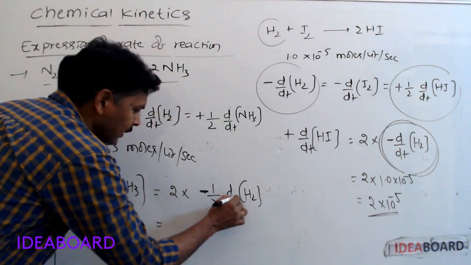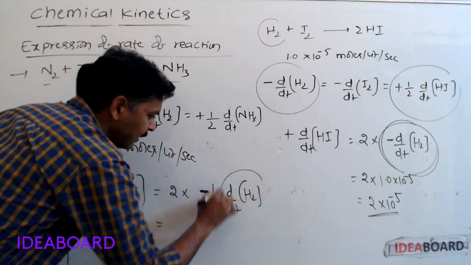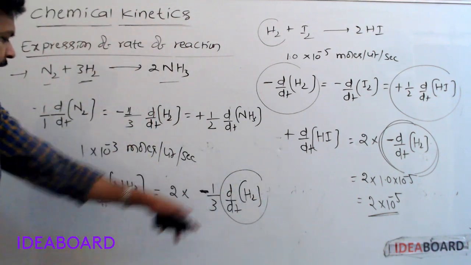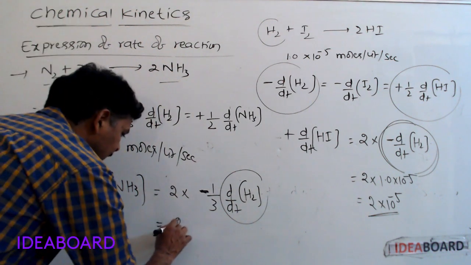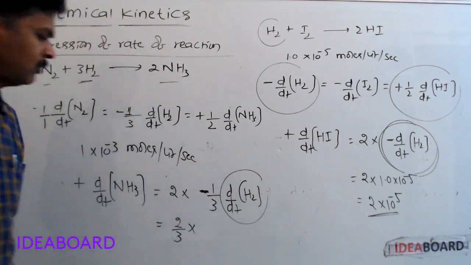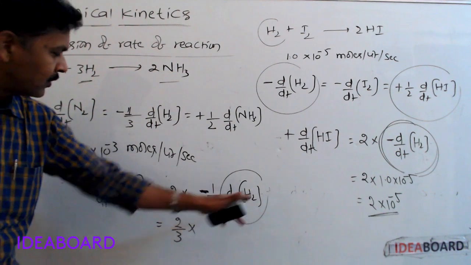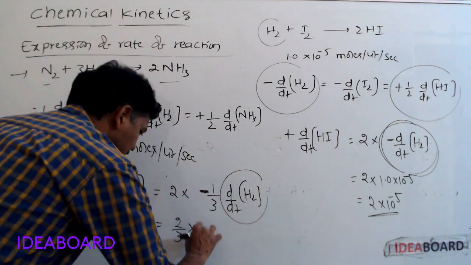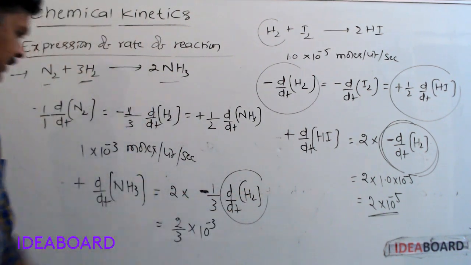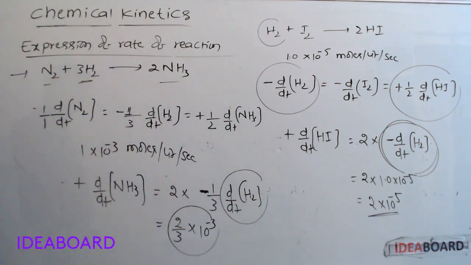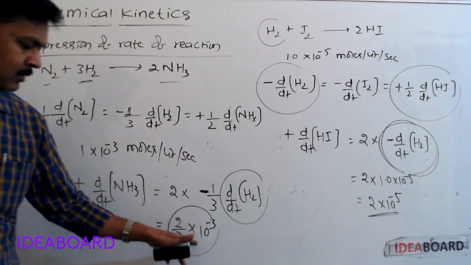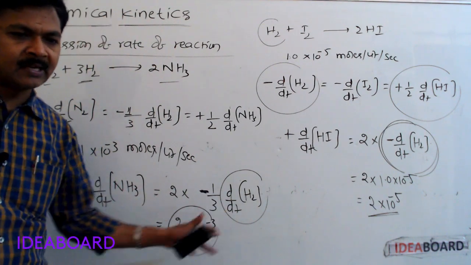This minus d by dt of hydrogen concentration, that value is given, so it is 2 by 3 into minus d by dt of hydrogen concentration, which is 10 power minus 3. Therefore, the rate of appearance of ammonia is 2 by 3 into 10 power minus 3 moles per liter per second.